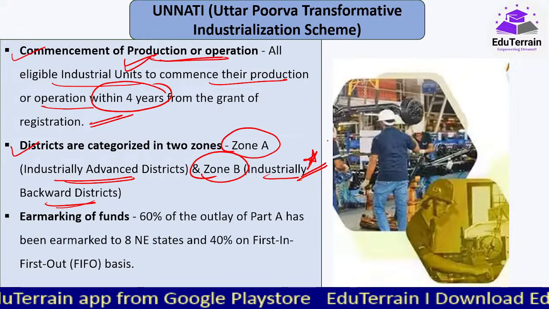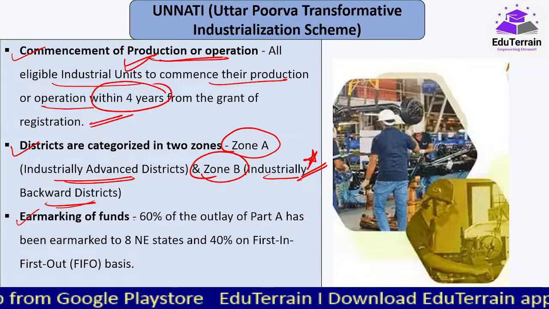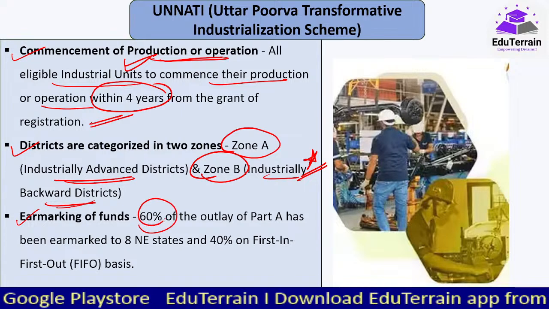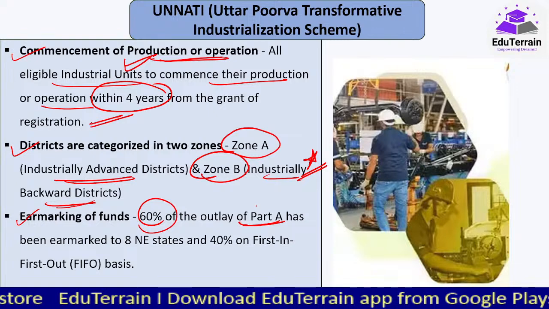Okay, now इसमें कितना, how they are allocating, the earmarking of funds. 60% of the outlay of Part A. Part A हमने देखा है ना, that is exclusively for the units only.